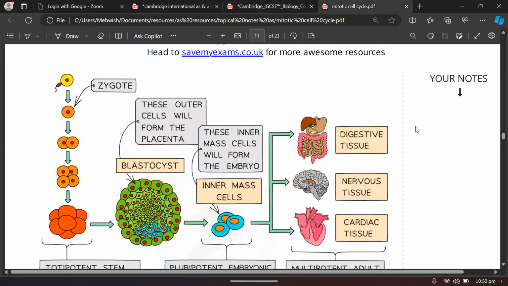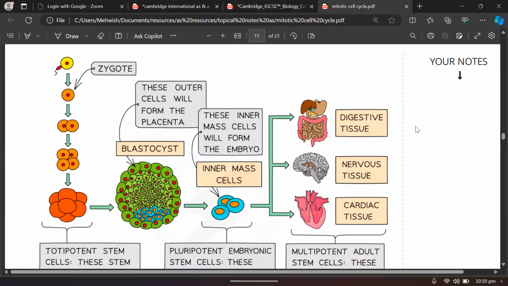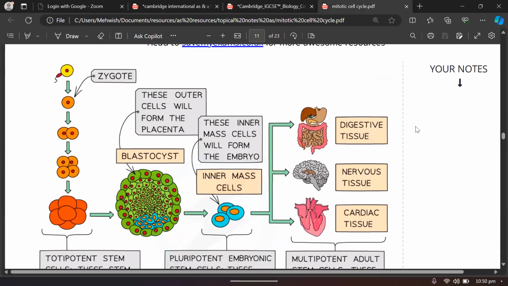Now I'm going to show you another example here, that you can see the zygote, how we are produced, how the stem cells in the zygote and in the embryo and in our body help us to make new cells, right? Or you can say how those cells get specialized to make different organs and systems of our body.